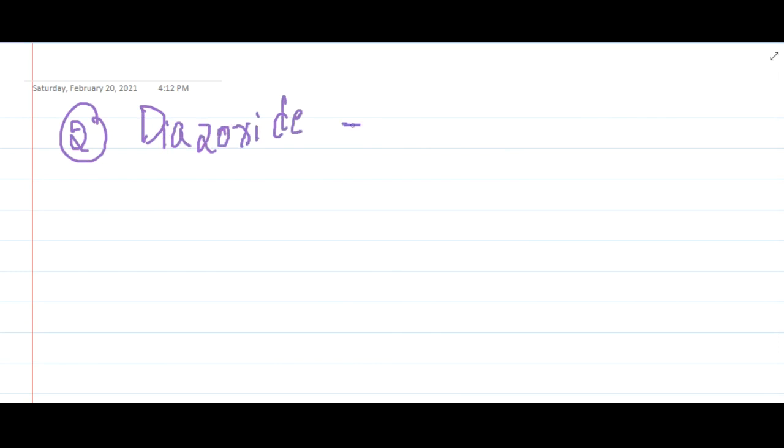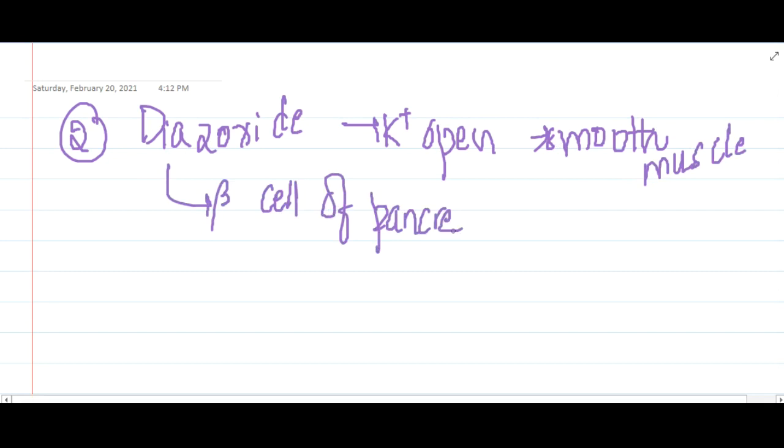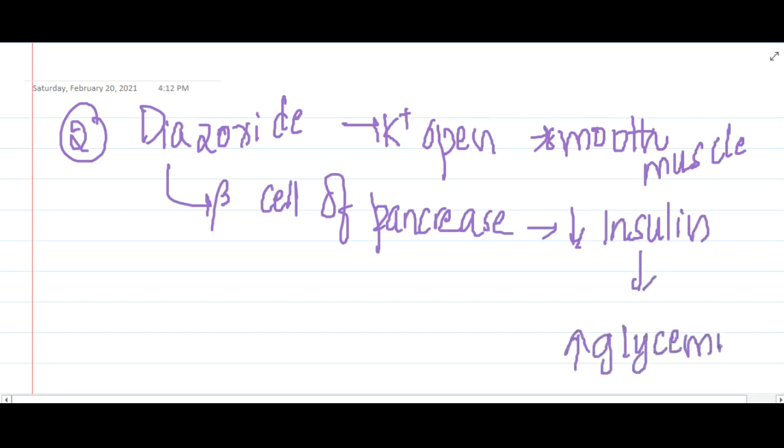This diazoxide is a potassium channel opener in smooth muscles, so it causes relaxation of these smooth muscles. It also acts on beta cells of pancreas, and thus it will decrease the insulin release. Whenever the insulin release is decreased, it will cause hyperglycemia, so it is contraindicated in diabetes mellitus.